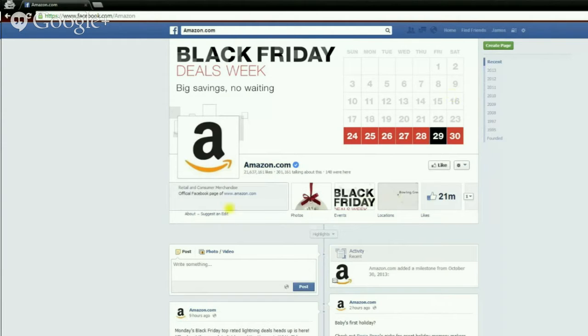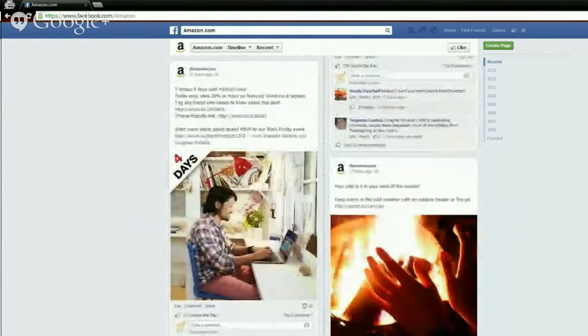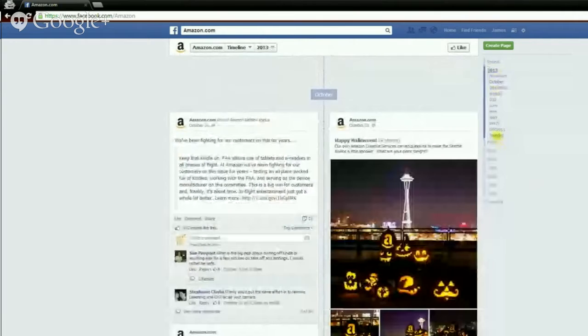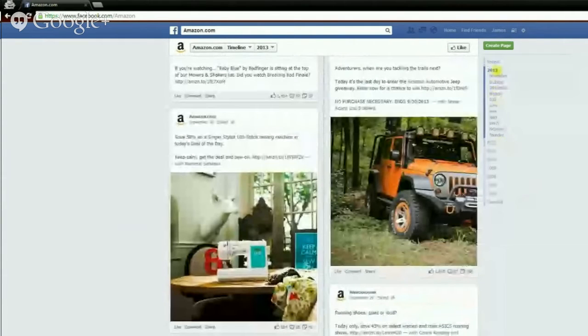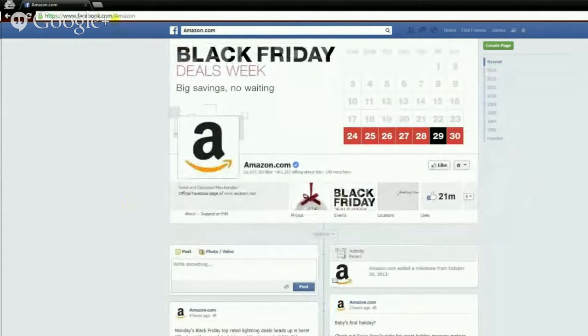And, of course, below all of this, we have the timeline posts and updates from Amazon. And a cool feature that Facebook has added is a timeline where we can navigate quickly through the year or the month or the day by simply clicking on the different options here. Pretty cool, right? And one more important thing that we can do with our Facebook fan page is we have the ability to change the URL up here. So it's facebook.com/ and then your business name. That is very important to do, and I'm going to show you how to do that as well. And those are the key points to your Facebook page. Now in the next few videos, we're going to dive right in, all set up.